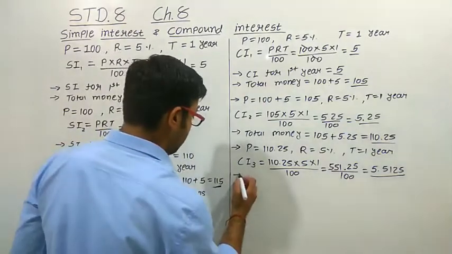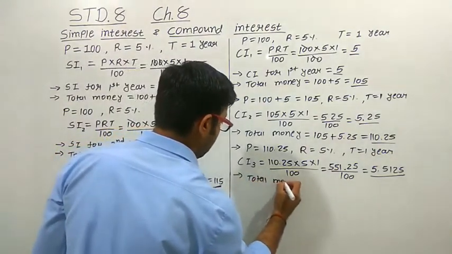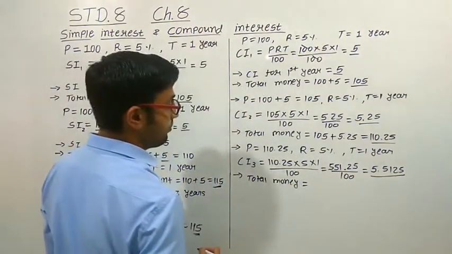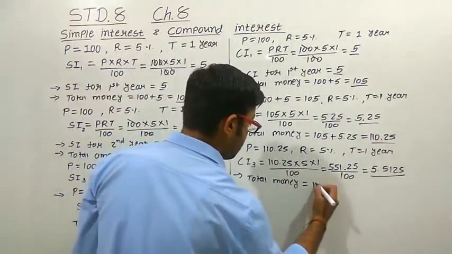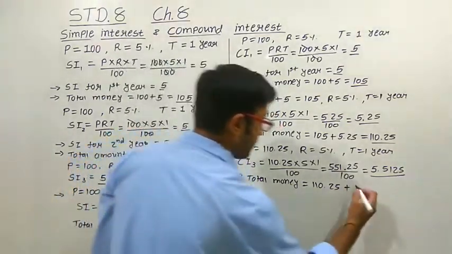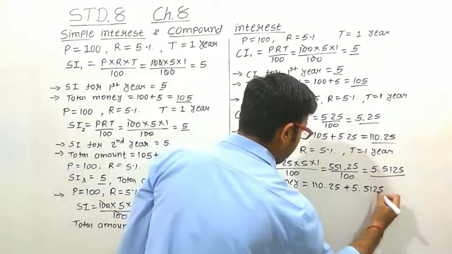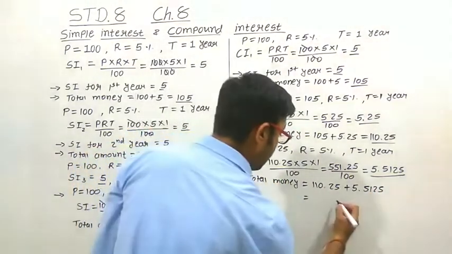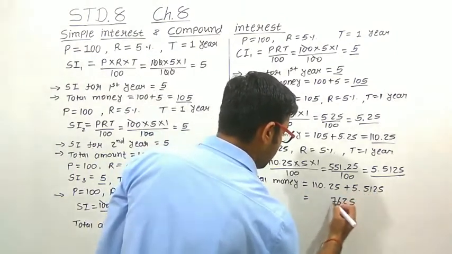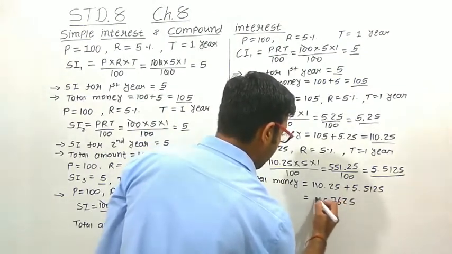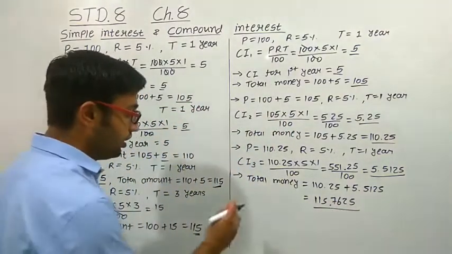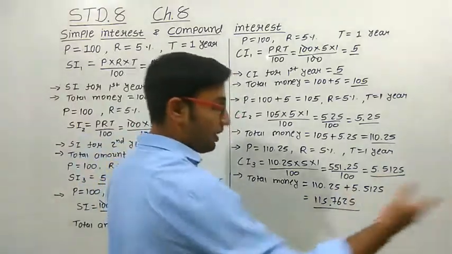Okay, so now what will be the total money? The total money will be the principal amount of last year, that is 110.25, plus what we are getting as interest for the third year, that is 5.5125. When we add this, we get 25 as it is, 5 plus 1 is 6, 5 plus 2 is 7, 115.7625. This is the amount we get for the third year. So this much amount we have to pay back to the bank.